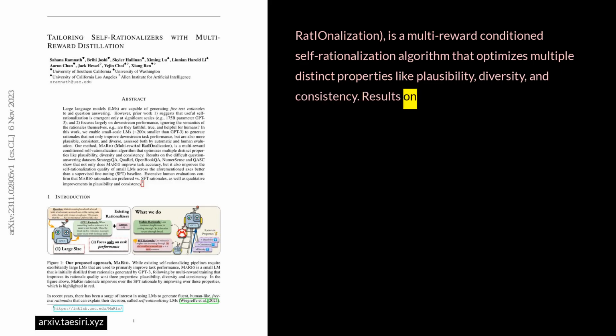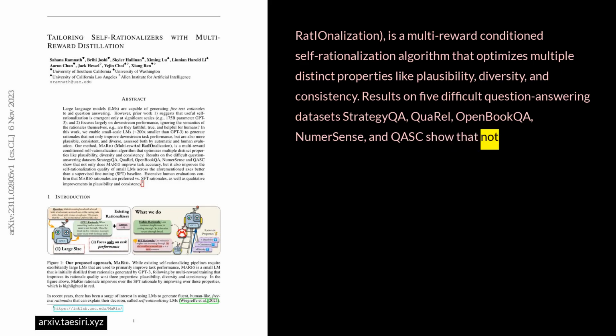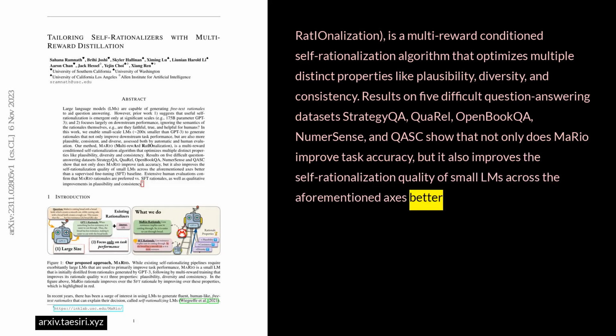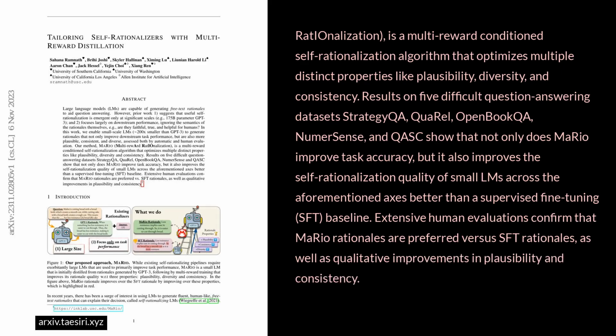Results on 5 difficult question-answering datasets: StrategyQA, QuaRel, OpenBookQA, NumerSense, and QASC show that not only does MARIO improve task accuracy, but it also improves the self-rationalization quality of small LLMs across the aforementioned axes, better than a supervised fine-tuning, SFT, baseline. Extensive human evaluations confirm that MARIO rationales are preferred versus SFT rationales, as well as qualitative improvements in plausibility and consistency.